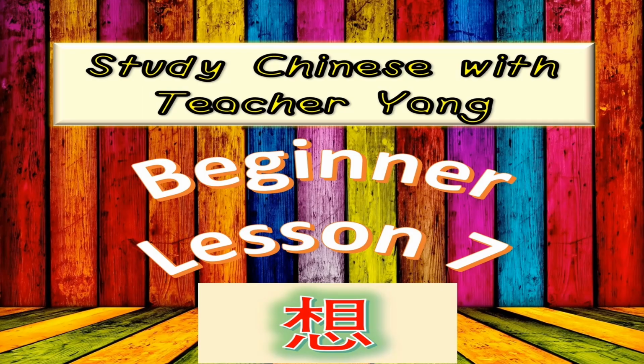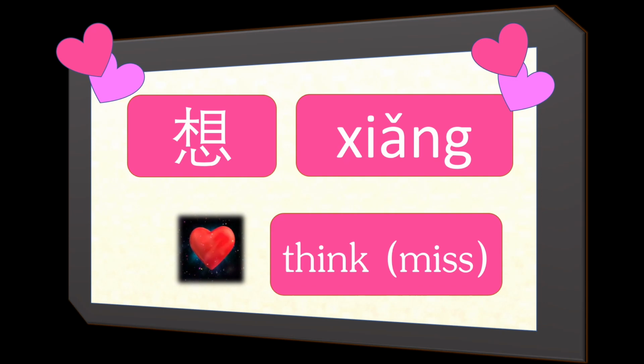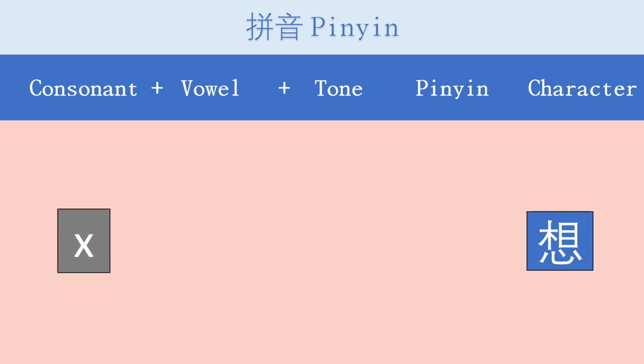It is this word 想. 想 means to think, but it can also mean to miss someone. 想. Let's have a look at the pinyin of this word. The consonant in the pinyin of this word is X, which sounds C, and the vowel is a compound vowel. It consists of I-A-N-G. Yang, yang. And the tone is the third tone.